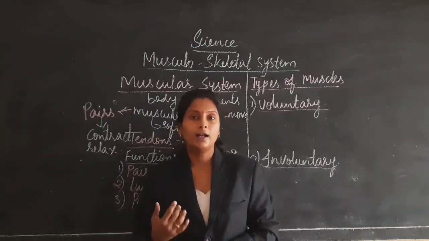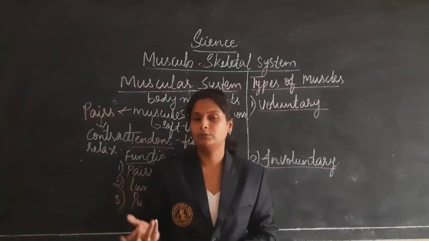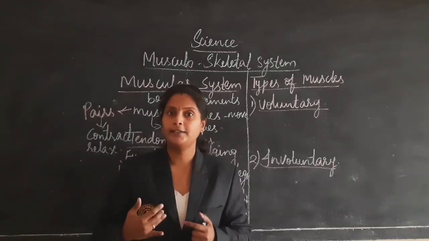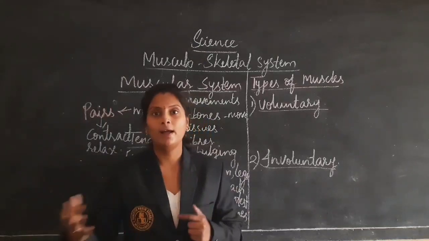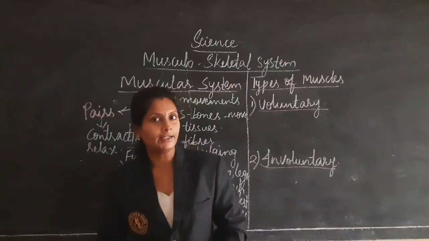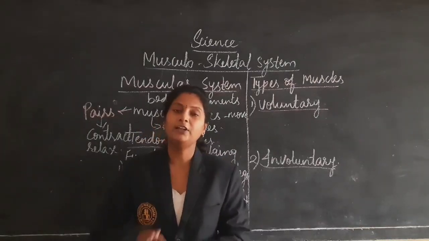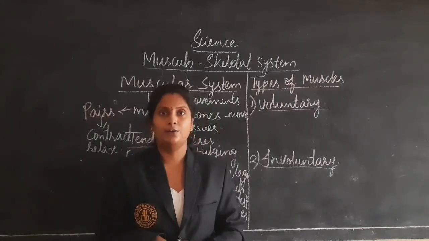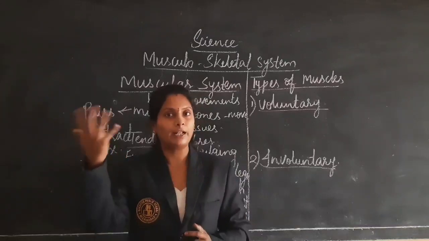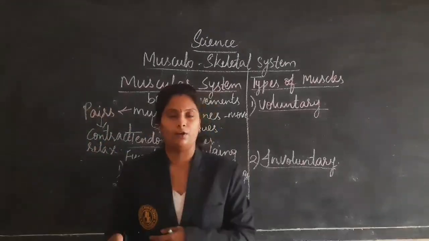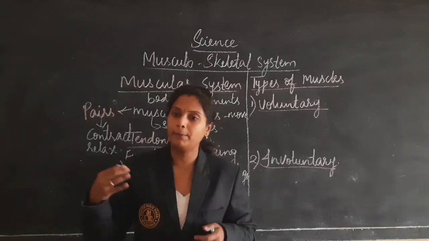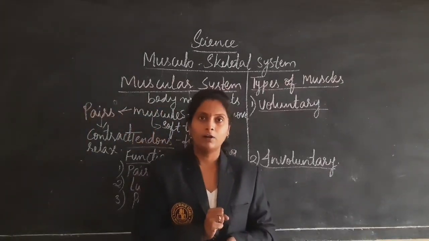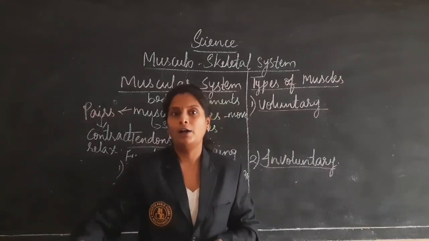That means here my arms are working. The brain is directing me and I am doing some activity. If I like it, I will lift it and read. If I don't like it, I won't take and read. That is also directed by our brain only. The brain says whether you like or do not like. If I like, immediately my hand will go onto the table and pick the book. If I don't like it, I won't pick it.